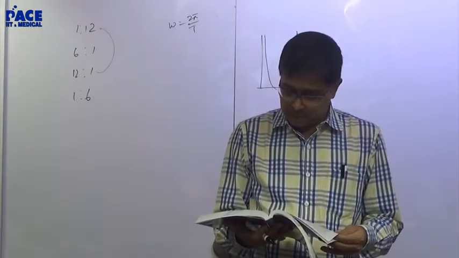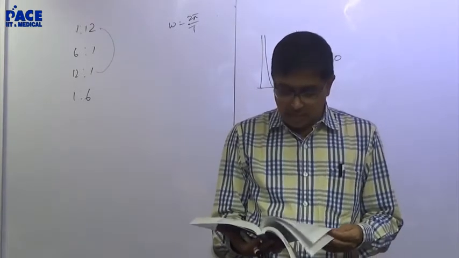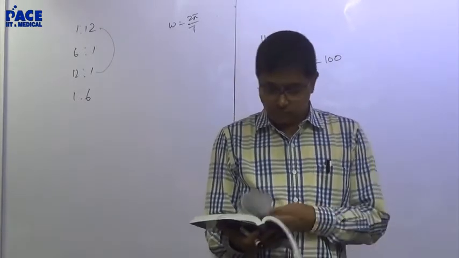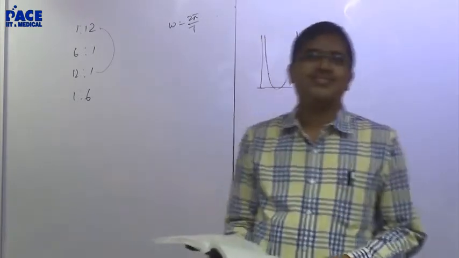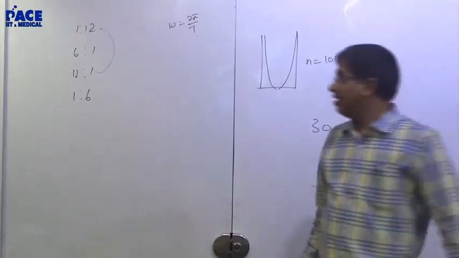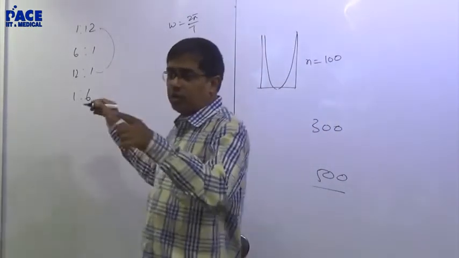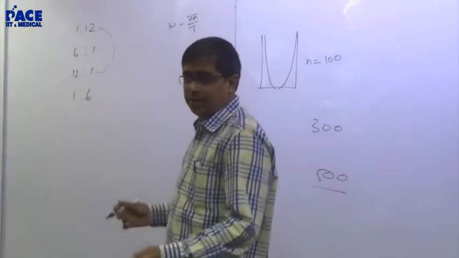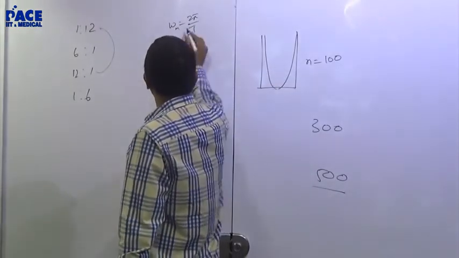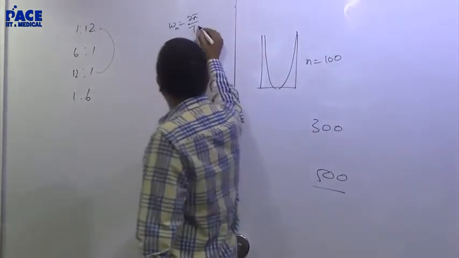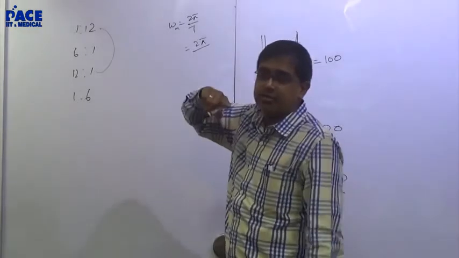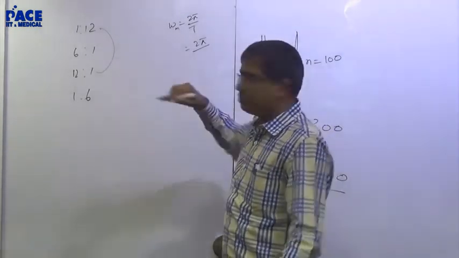Yes, sir, tell me. 12:1. See, listen, what was the ratio of minutes hand to hours hand? Suppose minutes hand, this will be 2 pi by, how much time will a minute's hand take to complete one complete circle? 1 hour.